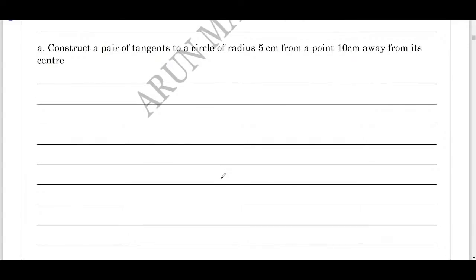Similar question: construct a pair of tangents to a circle of radius 5 cm from a point 10 cm away from its center. Draw a circle of radius 5 cm, then from the center draw a 10 cm line. Students, at least for drawing the circles you'll get half marks in the exam. Then draw a perpendicular bisector of the line segment, take its midpoint as the center and draw a circle. Where the two circles intersect each other, join the points and you'll get the required tangents.